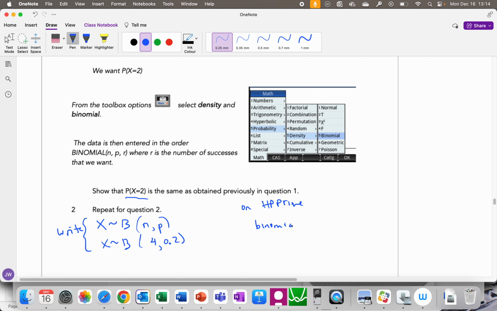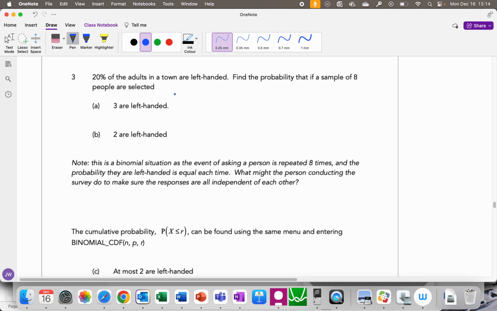Let's try one more. I love probability. All right, 20% of adults in town are left-handed. Find the probability that if a sample of 8 people is selected, 3 are left-handed. Is this binomial? Yes, because either they're left-handed or not. Again, over and over, they're independent. One person's handedness is independent of another person's. So this x variable is binomially distributed with a total number of 8 trials and a probability of success of 0.2. Success here is defined as being left-handed.